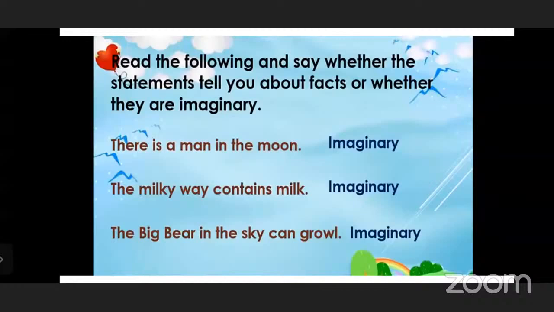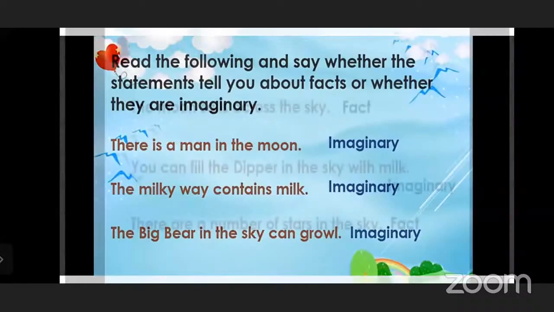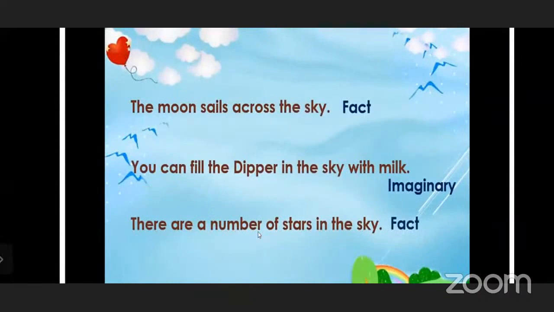The Milky Way contains milk. What is it? Imaginary. Because I told you the Milky Way means a band of stars that shine in the night. So that is the Milky Way. But here the poet has imagined that the Milky Way contains milk. So that is totally wrong and it is imaginary. The big bear in the sky can growl. Imaginary, because a bear can't go in the sky and he can't growl from there. The moon sails across the sky. Yes, it is a fact, because the moon is over there.